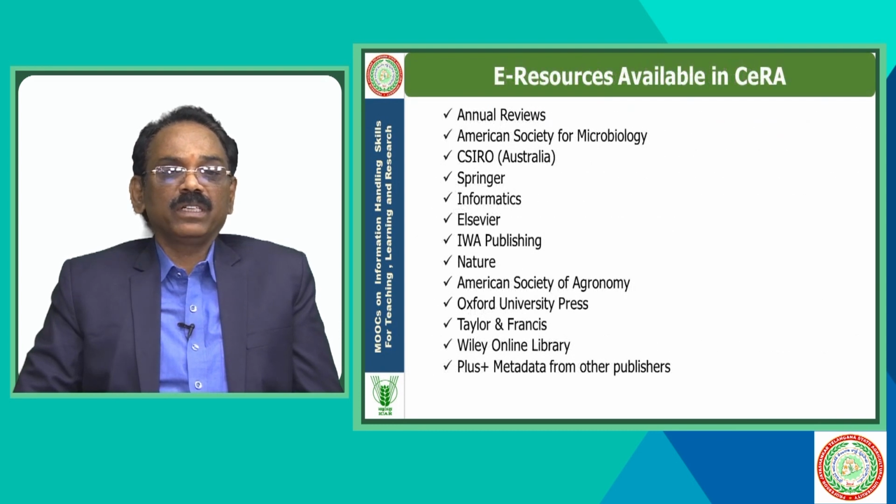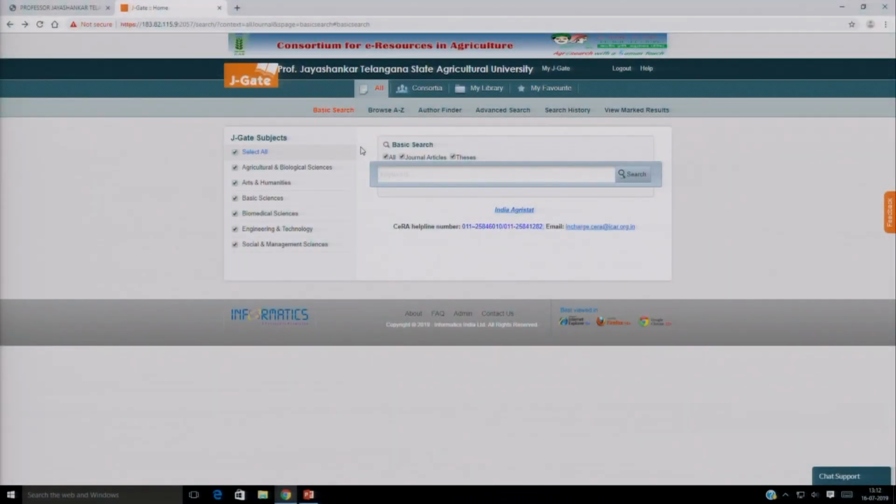E-resources available in SERA: Annual Reviews, Springer, Elsevier, Nature, American Society of Agronomy, Taylor and Francis, Wiley publications, and metadata from other publishers like open access resources. You can see the home page of SERA. First we can go to My J-Gate, where you can register your name.